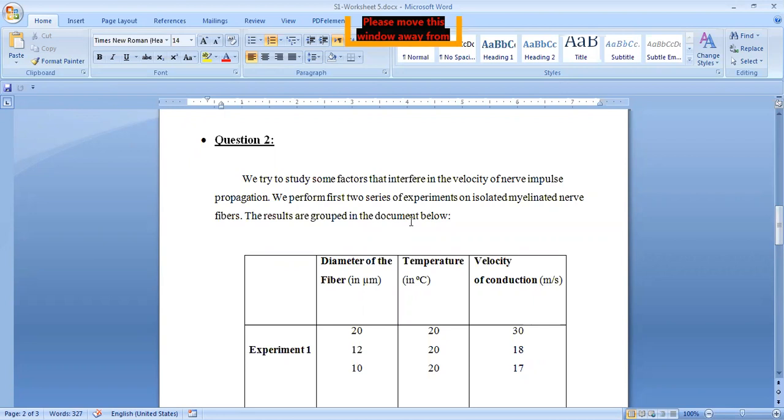So we try to study some factors that interfere in the velocity of the nerve impulse propagation. So we perform first two series of experiments on isolated myelinated nerve fibers.